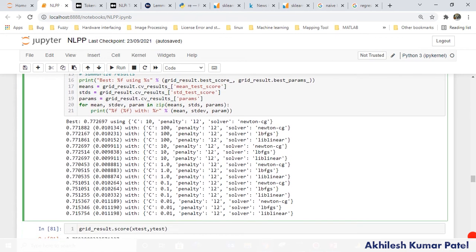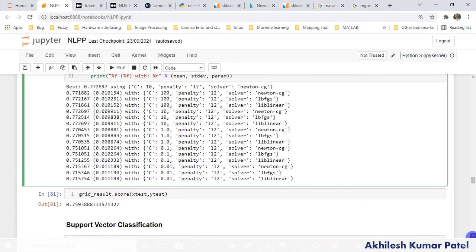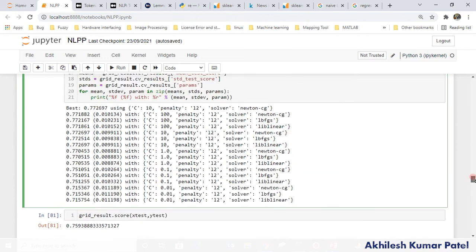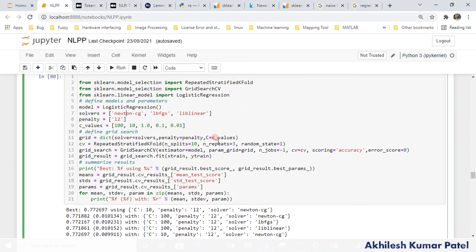And for the multiple combinations, multiple accuracies are available. You can see 77% on the testing data, right? So in this case also it is not much improved, I am getting 0.75 accuracy. So I have introduced this, that you can use hyperparameter tuning also.